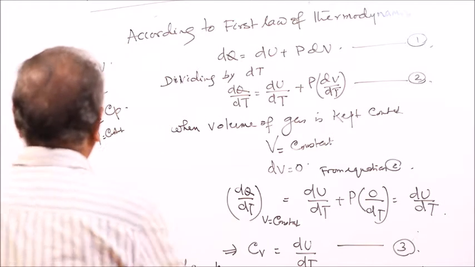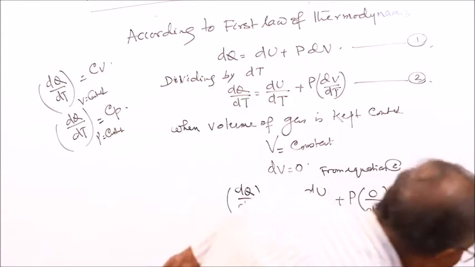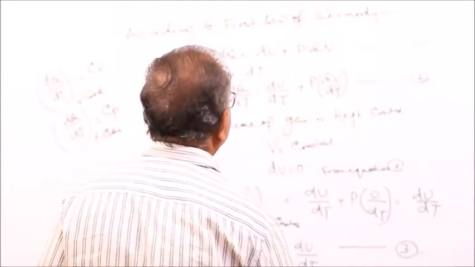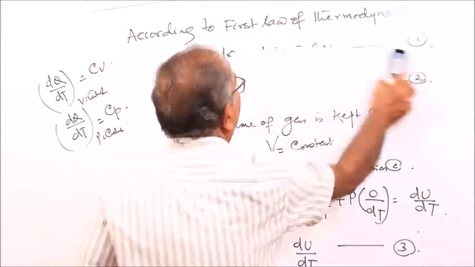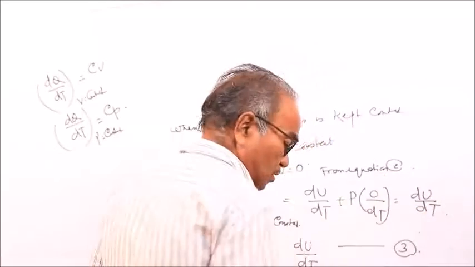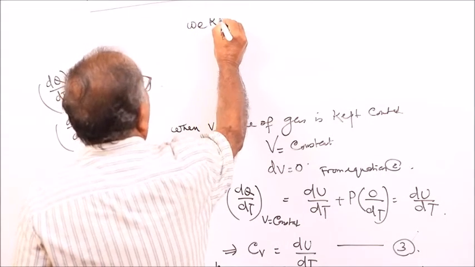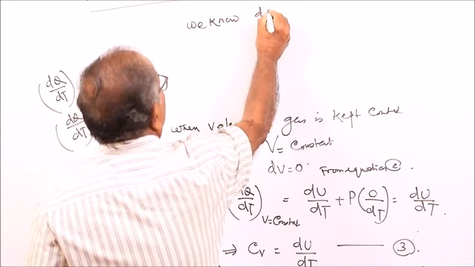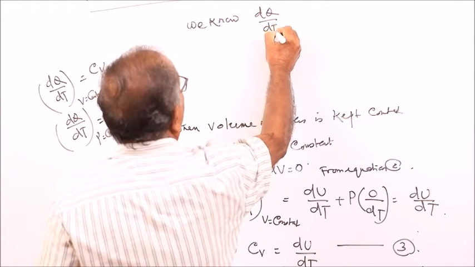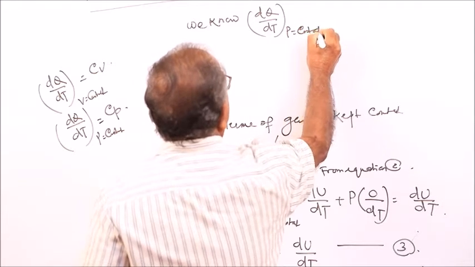And we know dq by dt with p as constant is Cp. So equation 4 becomes, and we know dq by dt with P as constant is your Cp.